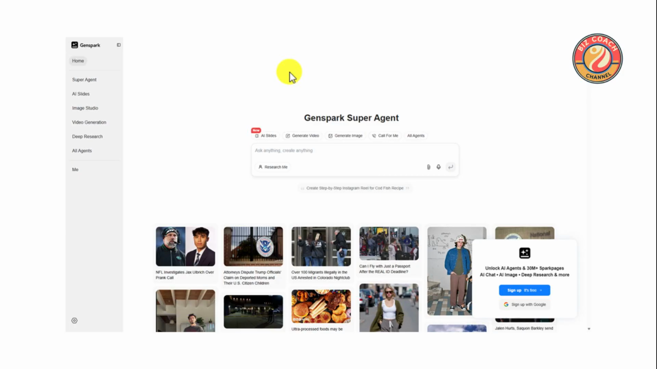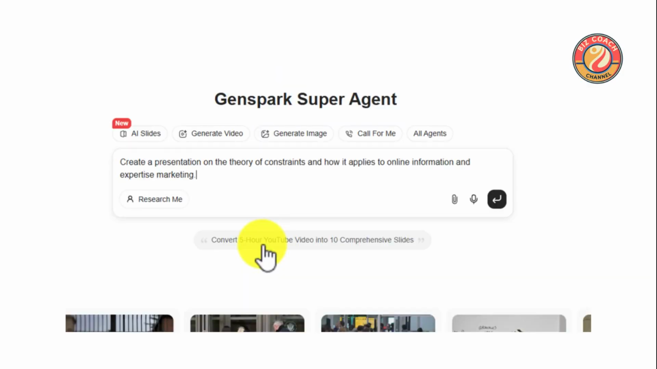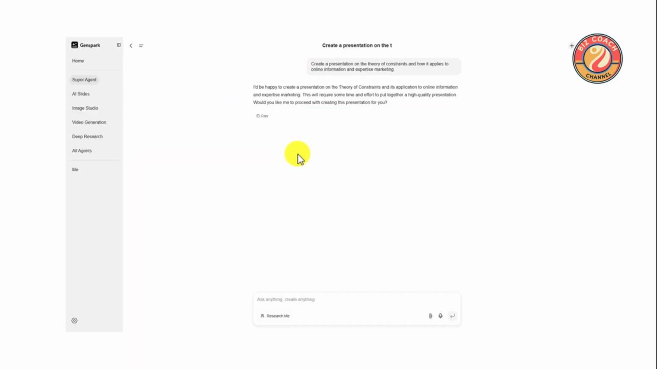research to content creation. With Genspark Super Agent, you can effortlessly create presentations on complex topics, such as the theory of constraints, tailored for online marketing. Embark on your presentation journey with Genspark, where you can customize and refine your content to suit your audience's needs.